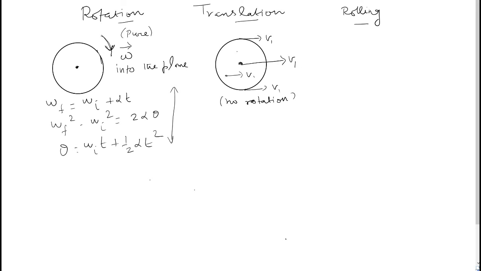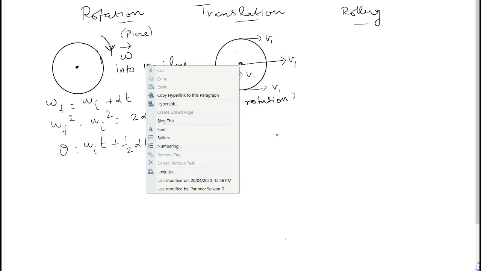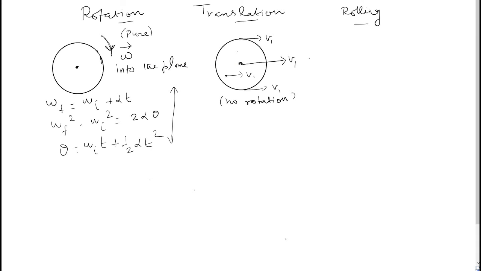Here there is no linear motion for the rigid body, as the body rotates about this axis. Here the axis is moving to the right, the geometric axis. Imagine an axis perpendicular to the plane of the body, passing through its center. This is pure translation, as opposed to pure rotation. Here, what are all the equations we can use? We can use generally v is equal to u plus at.